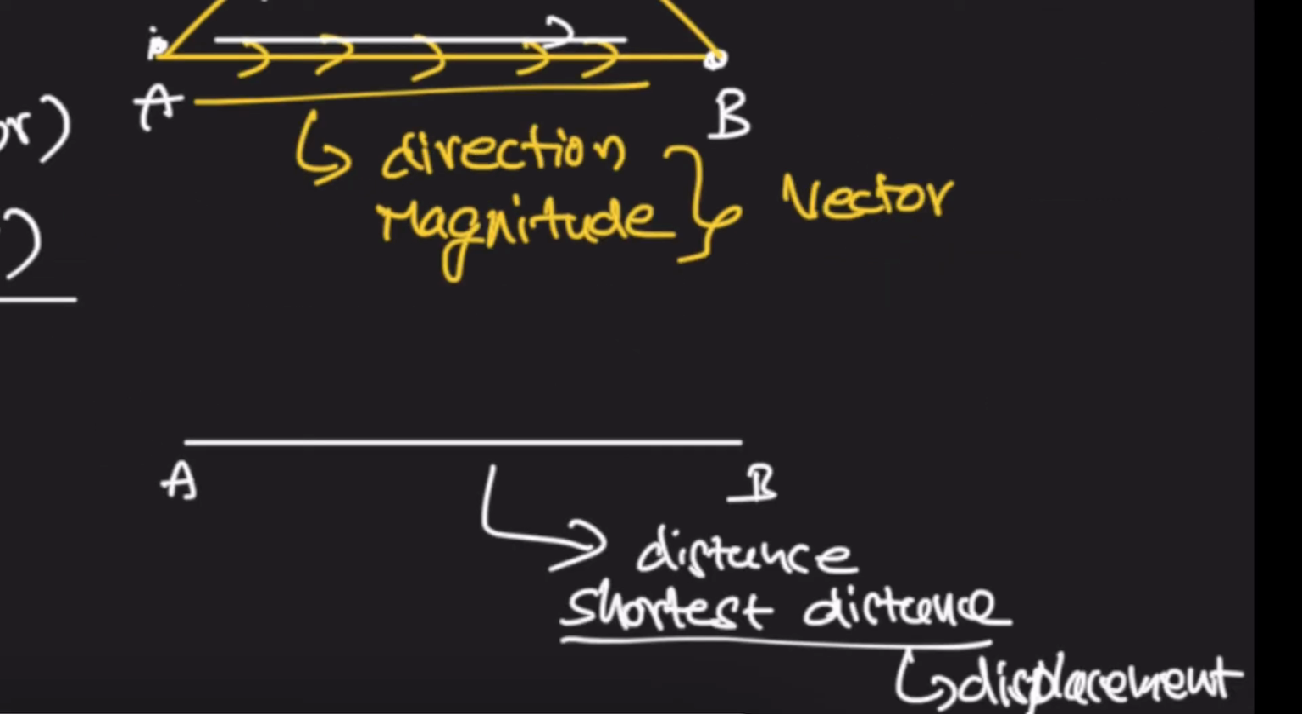See here, the body is moving in a straight line from A to B. It has magnitude and also direction. So it has a magnitude, so AB becomes a distance. And also it has direction, so distance including direction becomes displacement. So here AB is distance and also displacement. Remember that point. When the body is moving in a straight line in the same direction, then distance becomes equal to displacement.